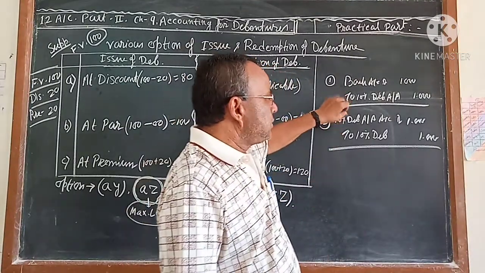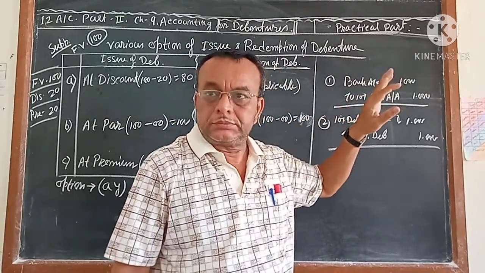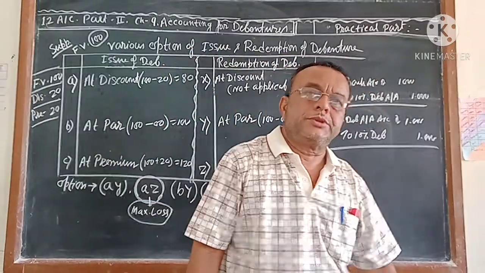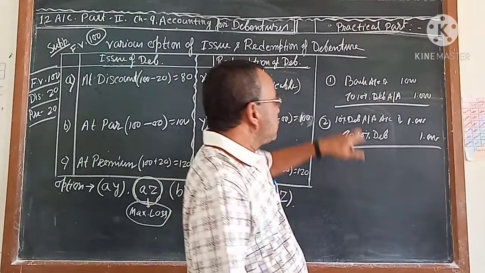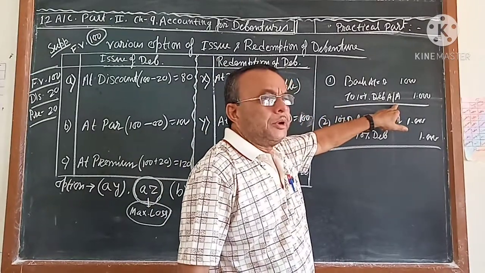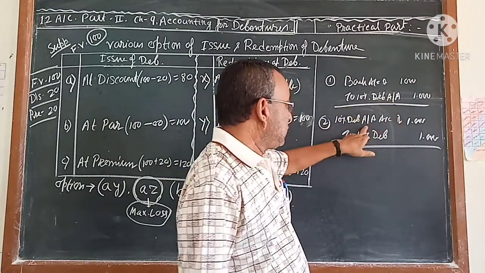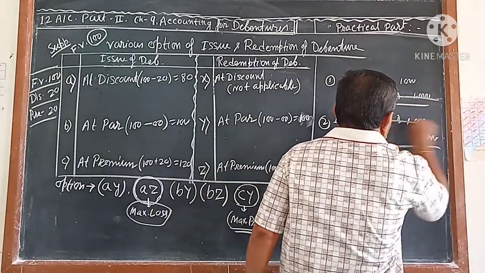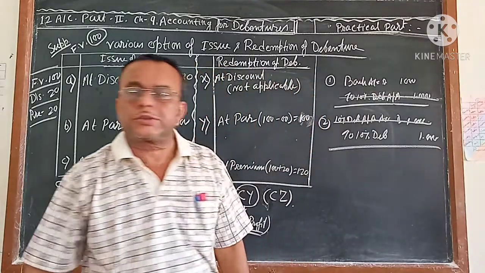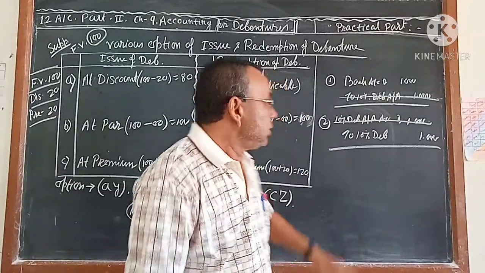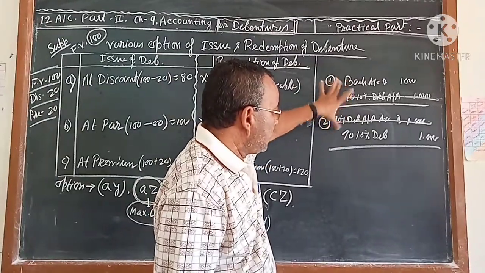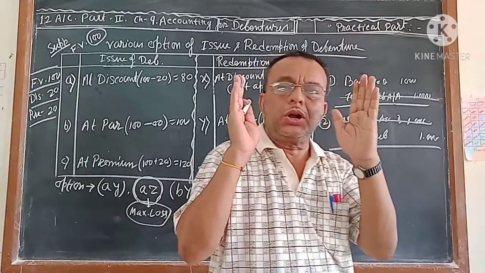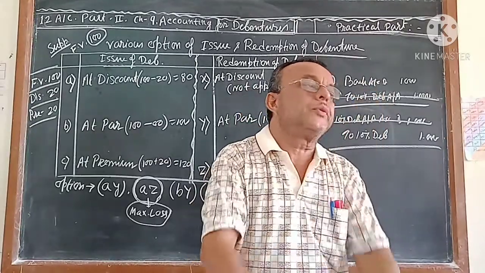Actually, if you merge these two journals, combine, your journal will come: bank account debit to 10% debenture. As you are taking installment, the installment name is coming in the middle. Once it is credited and once it is debited, so automatically it will be cancelled. And then if you combine these two journals, your journal comes: bank account debit to 10% debenture. This is the entry which you have passed during the time of issue of debenture.